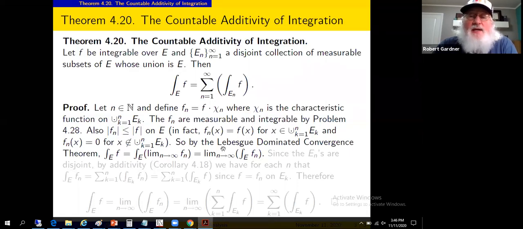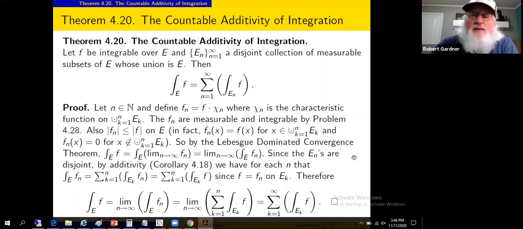The Lebesgue Dominated Convergence Theorem is when we'll bring this limit outside of that integral. So right there, that equal sign is where we've applied the Lebesgue Dominated Convergence Theorem. Integral of the limits is a limit of the integrals. So we need to address this integral of f sub n. The E sub n's are disjoint, so we can apply finite additivity.